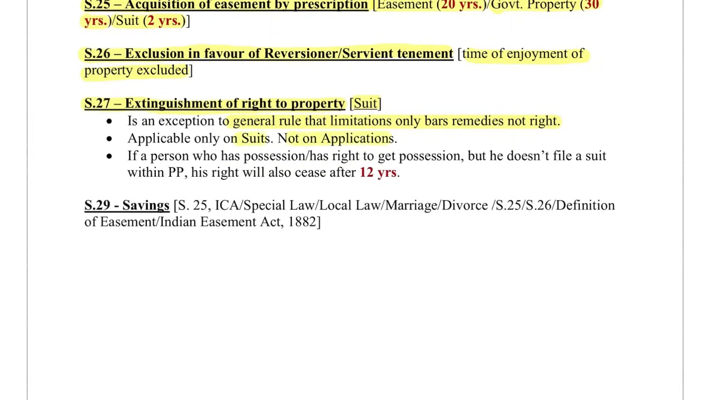If a person who has possession or has a right to get possession doesn't file a suit within the prescribed period, his right will also cease after 12 years. Section 29 gives a savings clause, which states which sections and acts are saved: Section 25 of the Indian Contract Act, any special law, local law, any marriage or divorce law, sections 25 and 26, and the definition of easement under the Easement Act 1882.